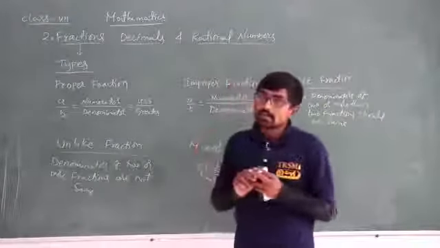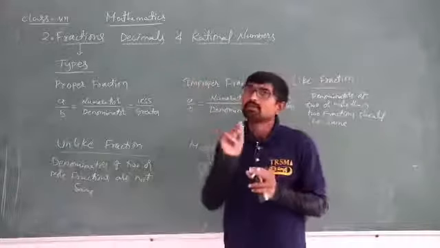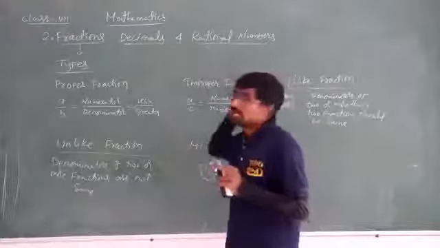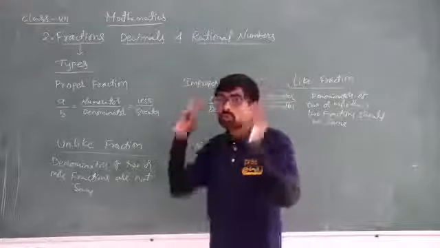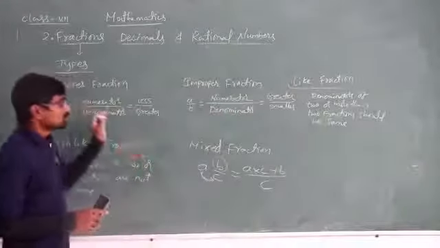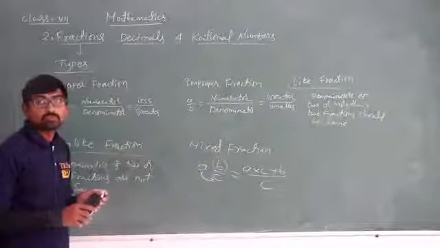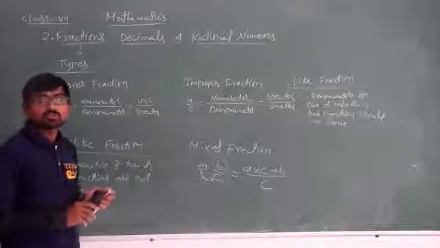The three are not the same. The concept is the same, but there are little differences in all three definitions and processes. So you have to remember these compulsorily. Hope you have understood. Thank you.